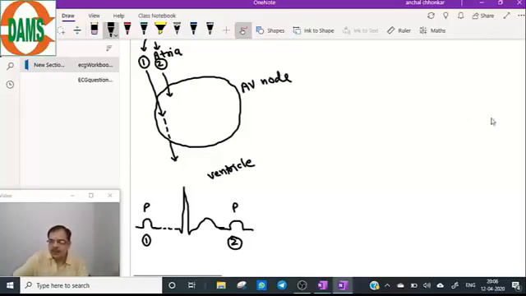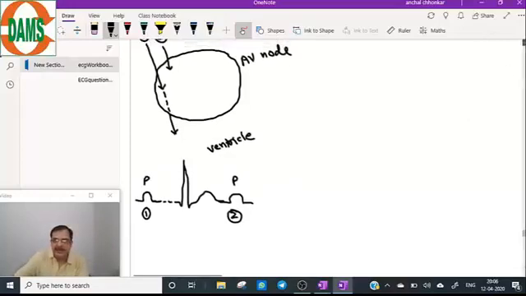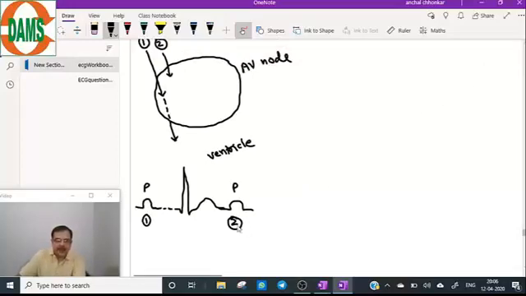So the number 2 impulse will enter the AV node in the second cardiac cycle. But the second impulse will conduct slower than 1.